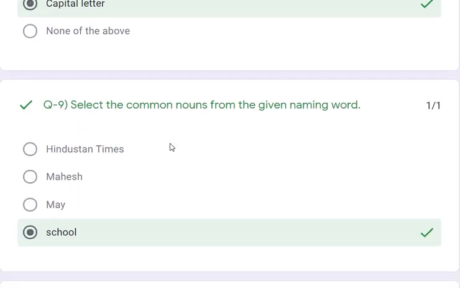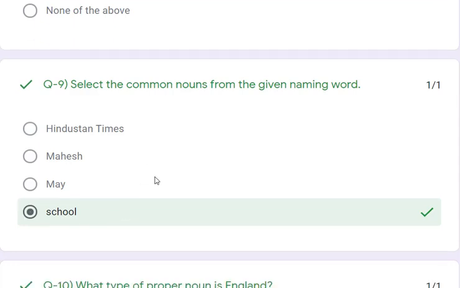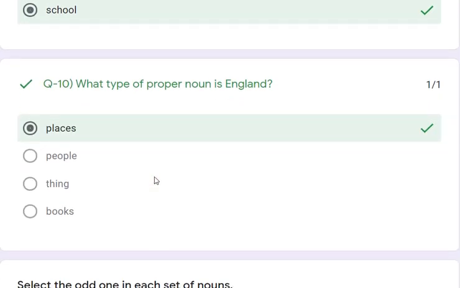Select the common noun from the given naming words. Hindustan Times, Mahesh, May and school. So the common noun is school. Question number 10. What type of proper noun is England? England is a place. Proper noun of place. So that is the correct answer.